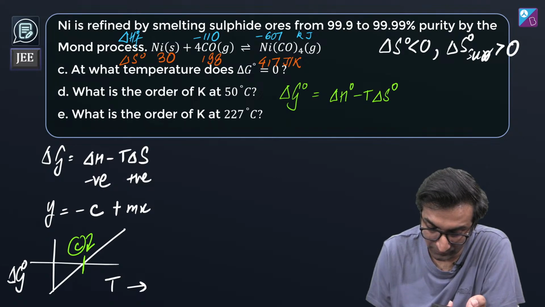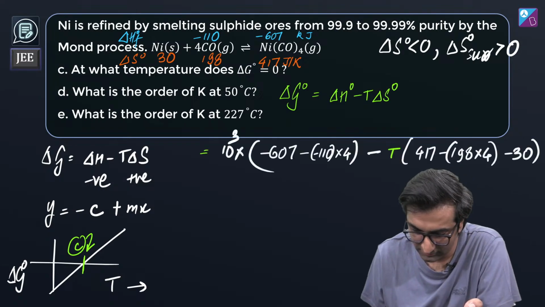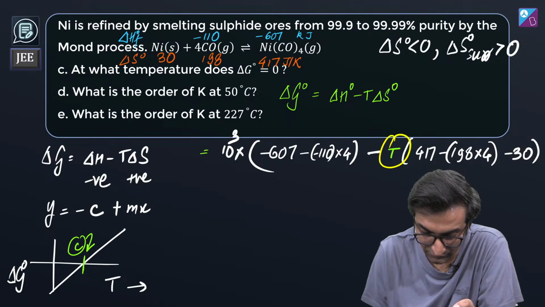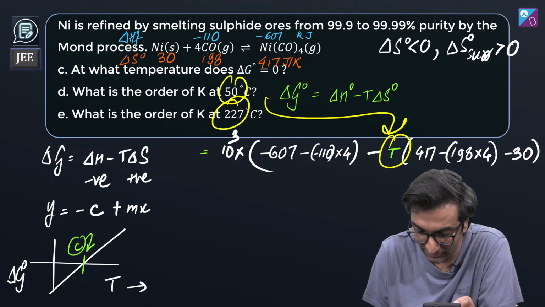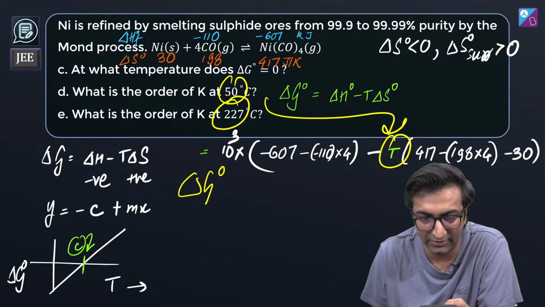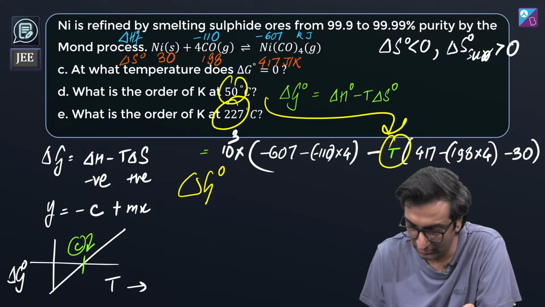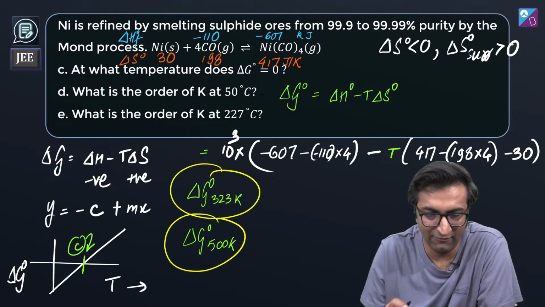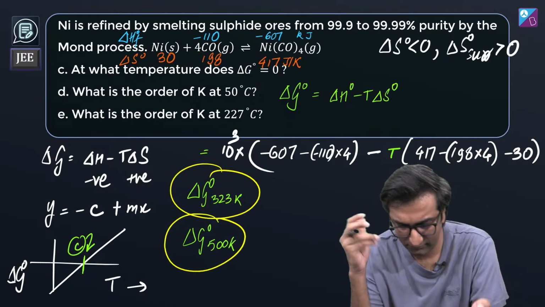Okay, let's look at these two. I'm going to use the same expression here. I'm going to say that at some temperature, which is 50 degrees and 227 degrees, if I do this, I'll be able to get the delta G naught values at those temperatures. That's what we're doing here. So I need to get delta G naught at 323 Kelvin and 500 Kelvin. How do we do that? I think we can do that, right?